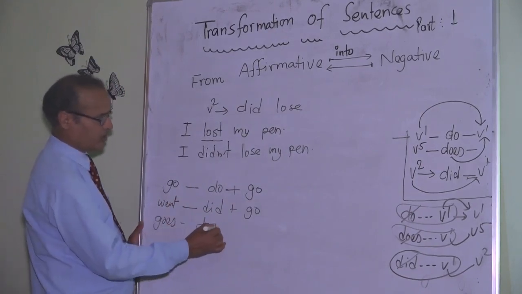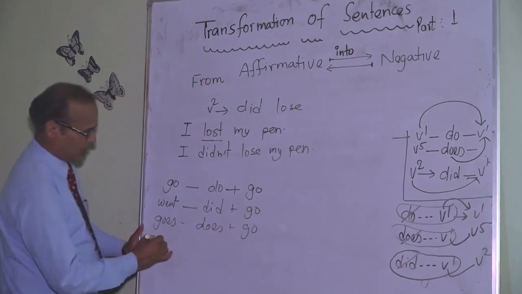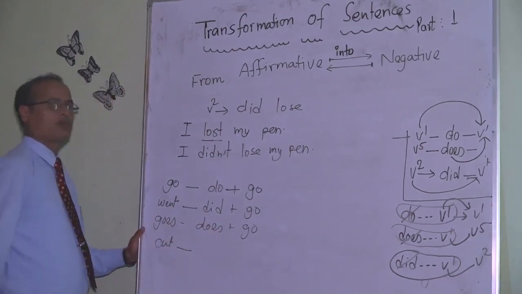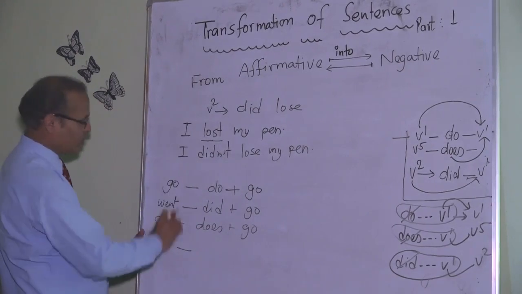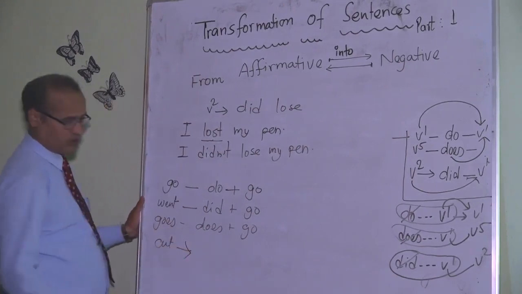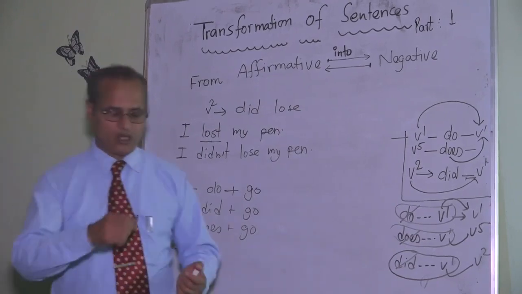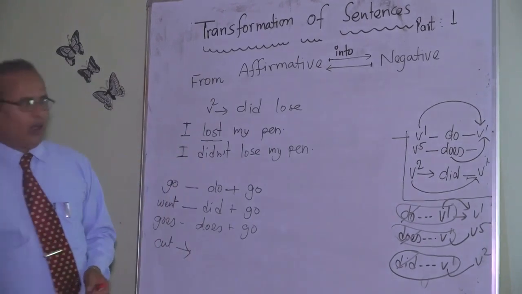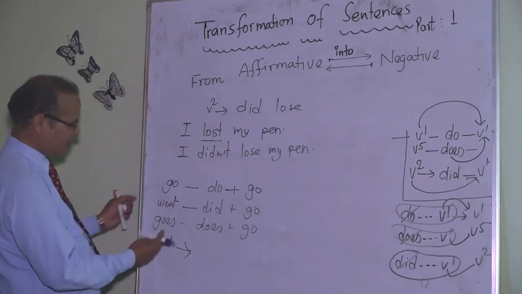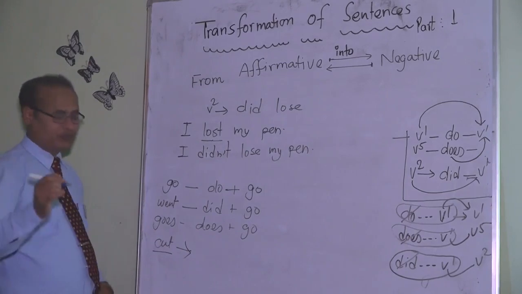Goes, does, go. Cut, what to do? Cut has all forms the same, first form, second form. So if the verbs have the same form, like cut, shut, read, put, etc., we have to consult the subject.